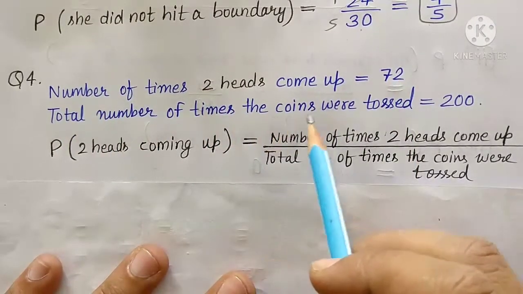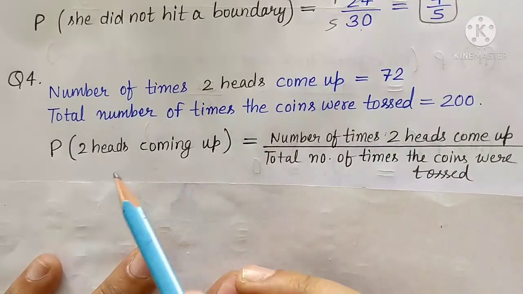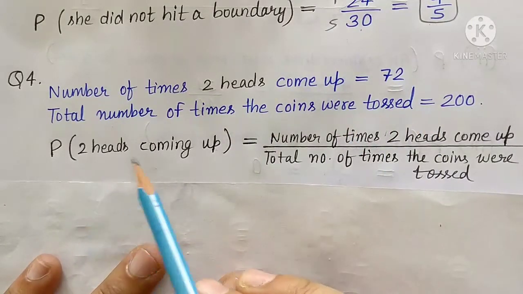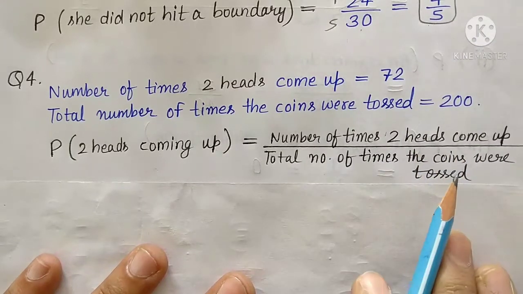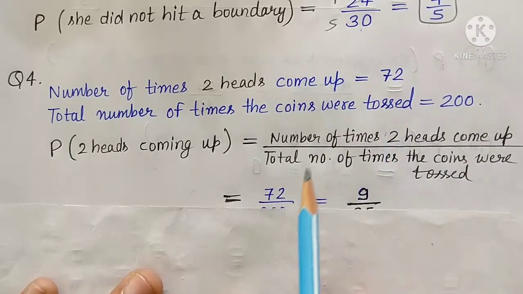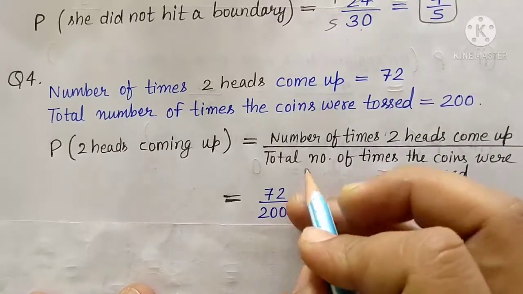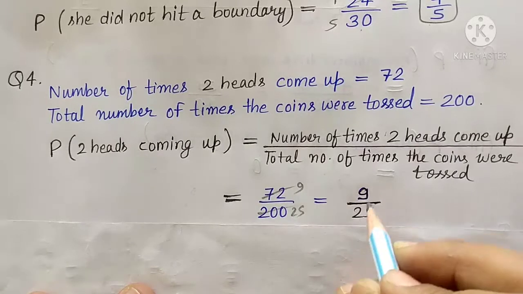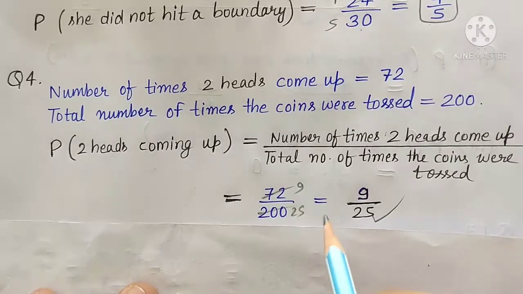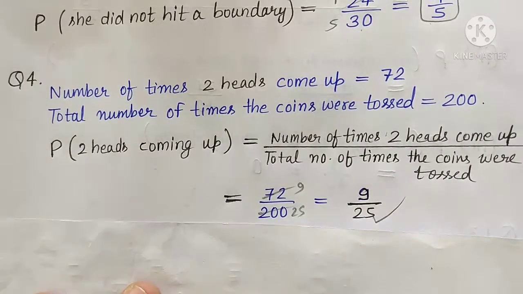Total number of times the coins were tossed, 200. So we put in the formula: probability of 2 heads coming up equals the number of times 2 heads came up upon the total number of times the coins were tossed. So 72 out of 200. When we cut, 8 nines are 72 and 8 twenty-fives are 200. So 9 upon 25 is the required probability for this question.